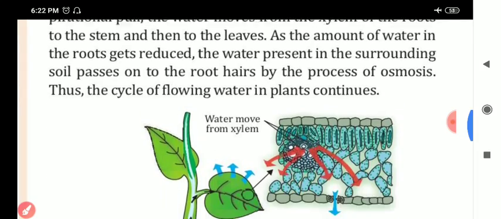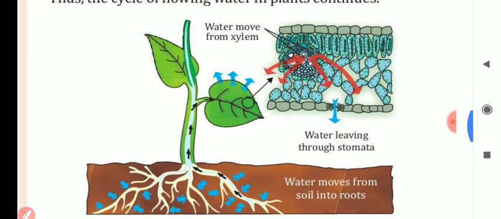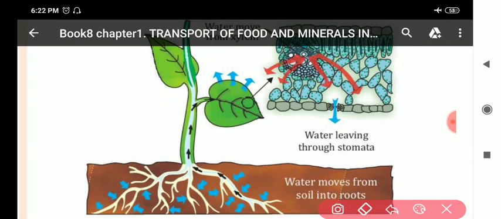In this diagram also you can see the leaf. From the leaf, transpiration is taking place. It means water is lost through stomata, and this is known as transpiration. My dear students, due to this, transpiration pull is produced, and more water will be absorbed by the roots.